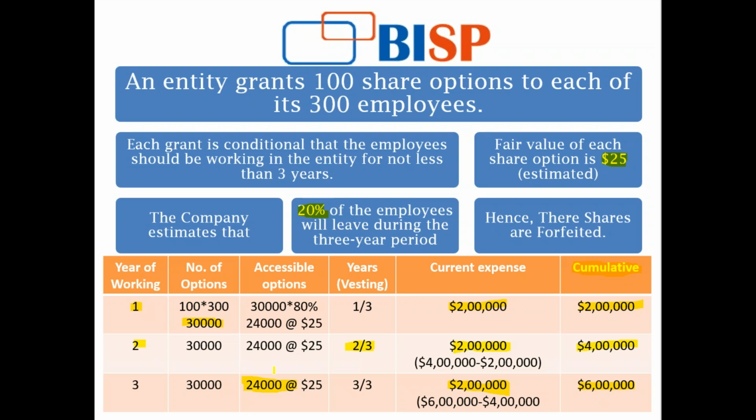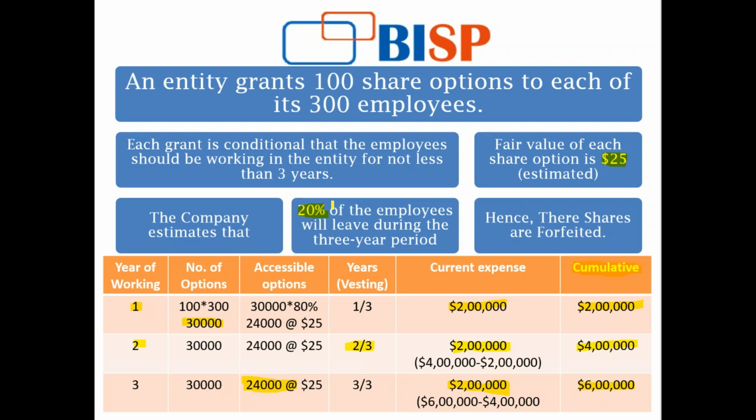Therefore, if the entity grants options to a large number of employees on one grant date, the entity would need to estimate the number of employees that will terminate. Here I have estimated 20% of my employees will terminate their employment prior to meeting the non-market performance condition. That is the number of employees that will forfeit awards.